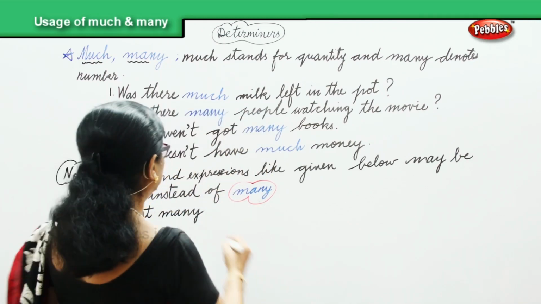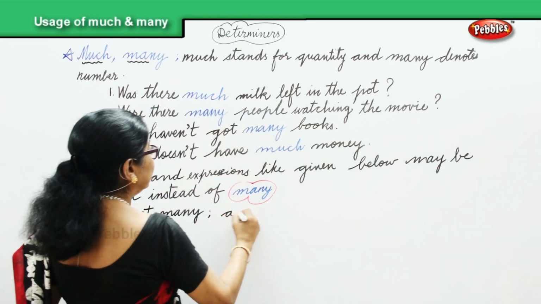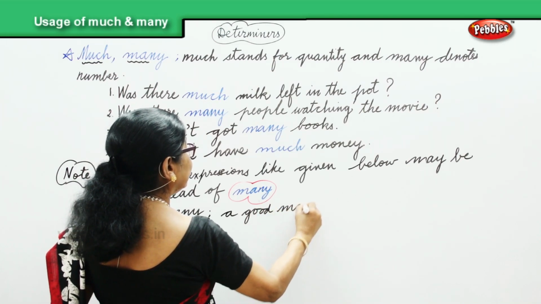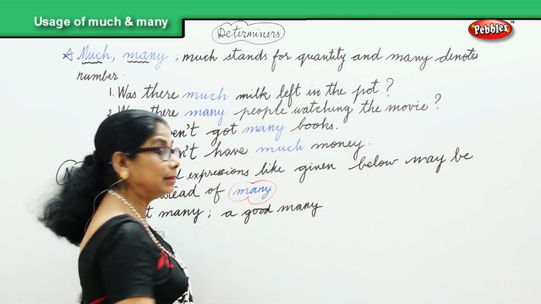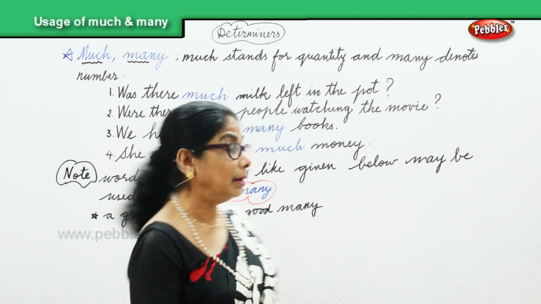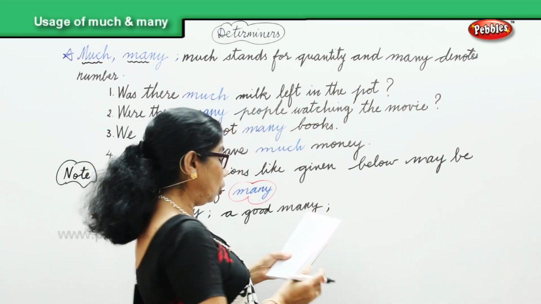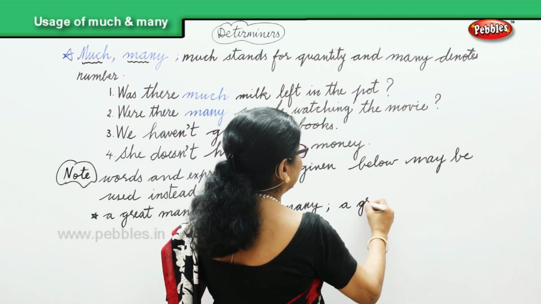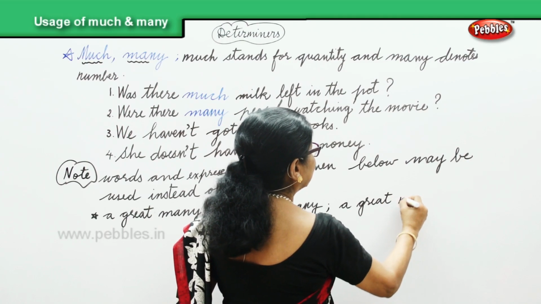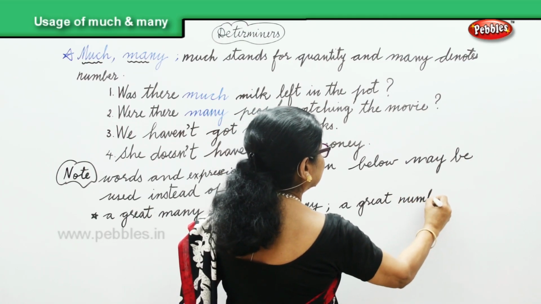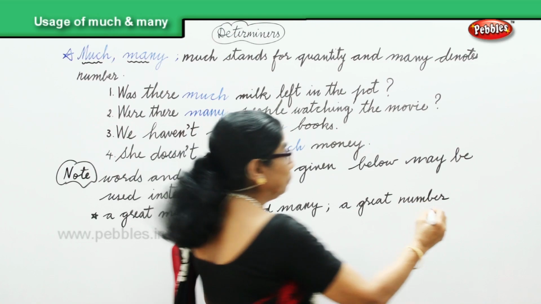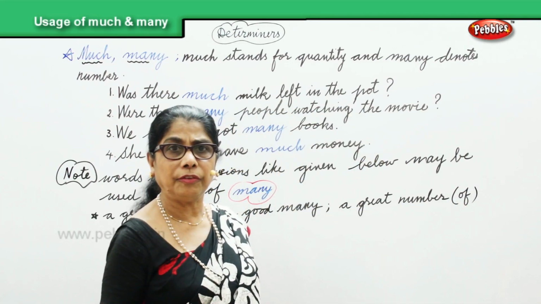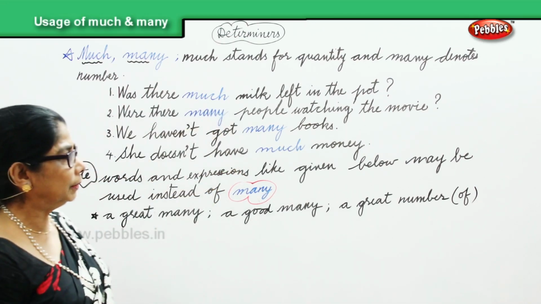A good many animals disappeared from the forest. Or we can say a great number of trees were cut off. That means a big number.